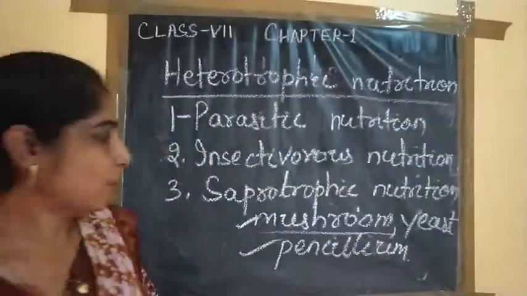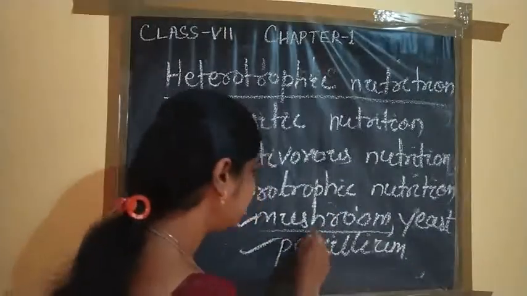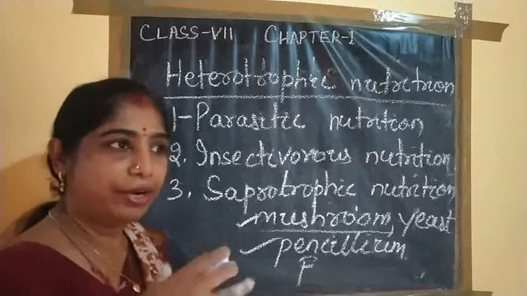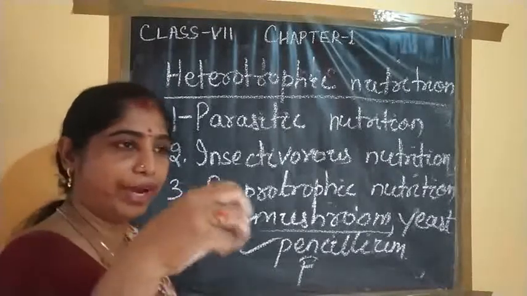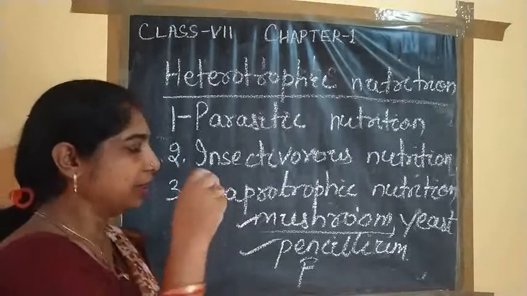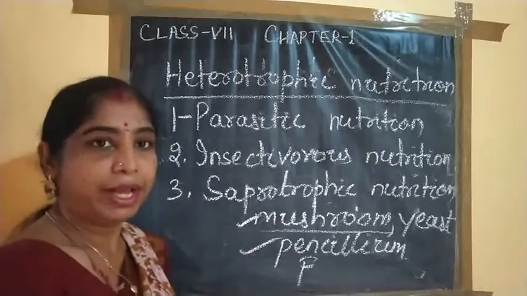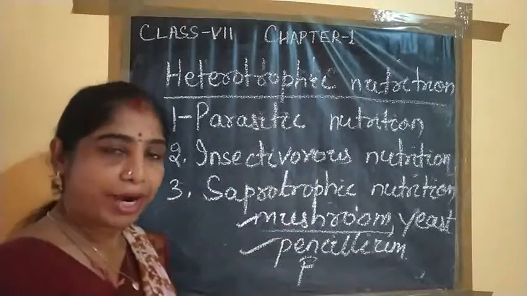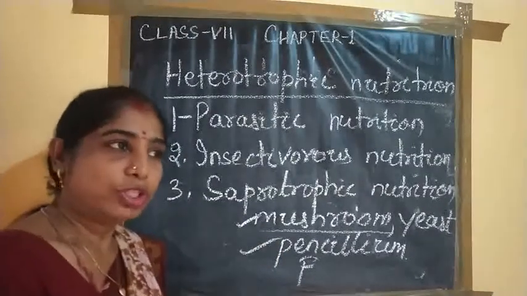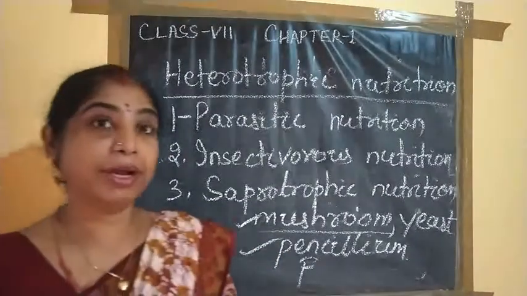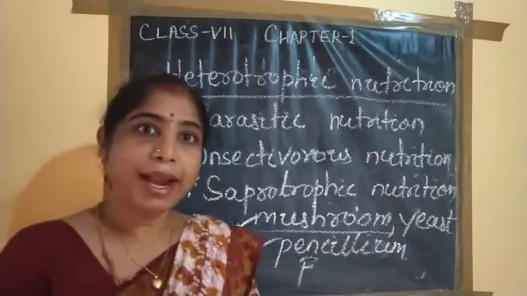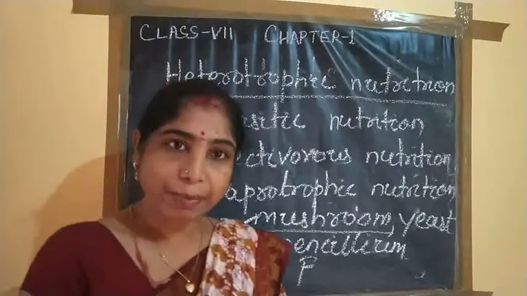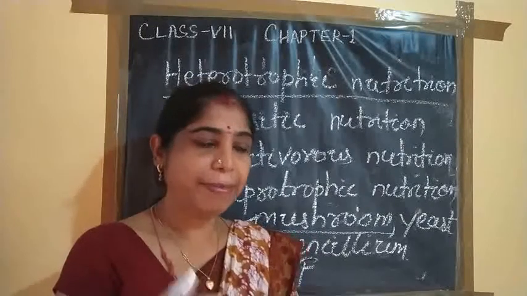But mushroom also has the saprotrophic mode of nutrition, because you know that when we add the spores of mushroom to wet straw, they germinate. The straws are dead matter, decayed by the water, and then the mushrooms develop. And most of you observe that in the rainy season, shoes, belts, wallets, which are leather materials, also get fungus, because these are animal parts. That's why they are affected by the fungus.